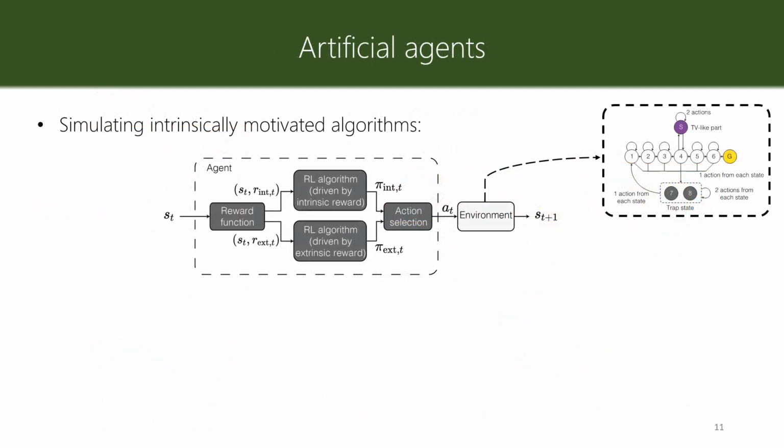For the algorithm, what we do is to have these RL agents that receive a state st. There is the reward function module that computes intrinsic reward and extrinsic reward. Intrinsic and extrinsic reward are processed in parallel in 2 RL algorithms.